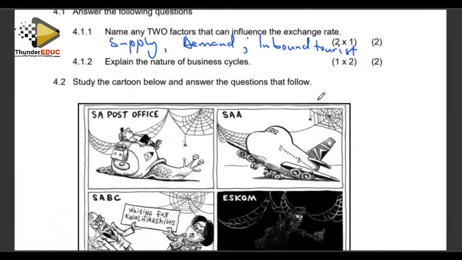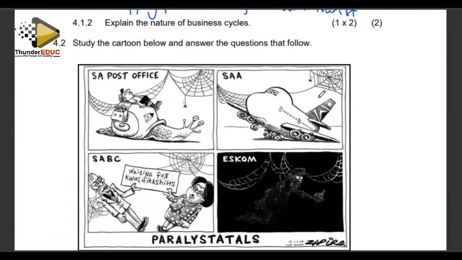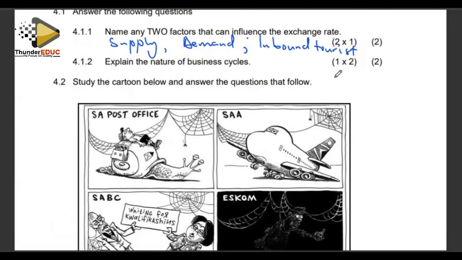Right. Explain the nature of a business cycle. When we're talking of the nature of the business cycle, we are looking at the expansion and contraction of production and output of goods.